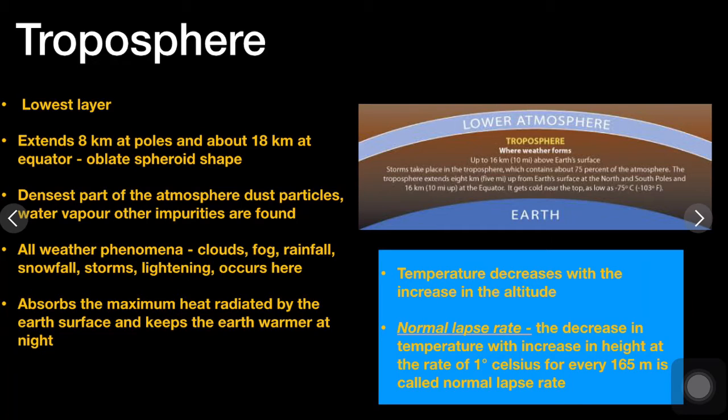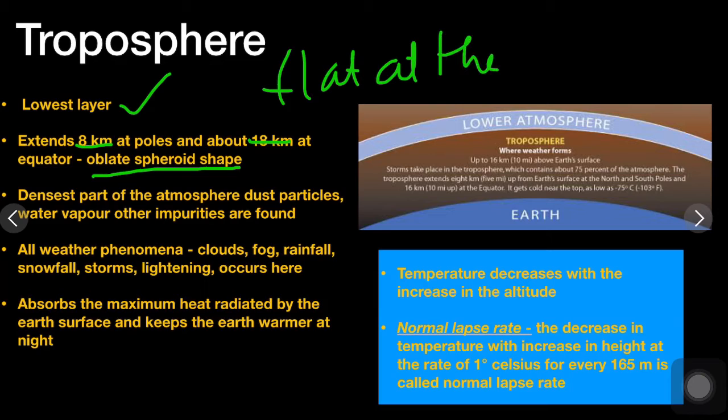First layer is troposphere. It is the bottom or lowest layer, which extends up to 8 km at the poles and about 18 km at the equator due to the oblate spheroid shape. We know that earth is not a perfect sphere, but it is flat at the poles and bulged at the equator.